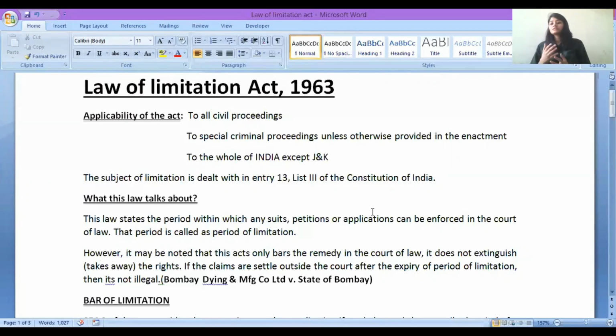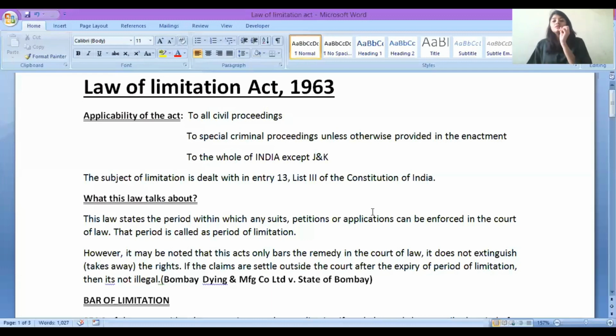But suppose within 3 years you did not go to the court, you did not enforce your suit in the court. After 3 years, can you claim your amount of rupees 10 lakh from that XYZ person? The answer is yes. If you are doing an out of court settlement, it is totally legal. It is nothing illegal. You gave a loan and you want your loan back. Even after 3 years, you can claim your amount.